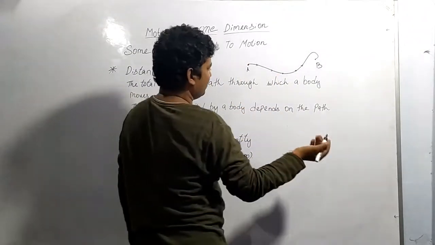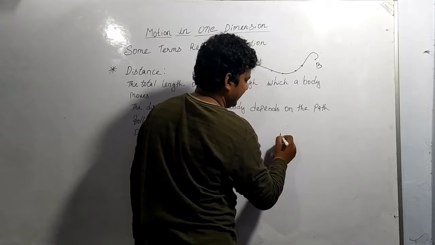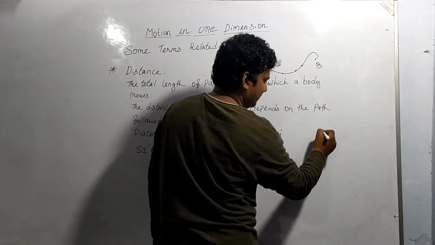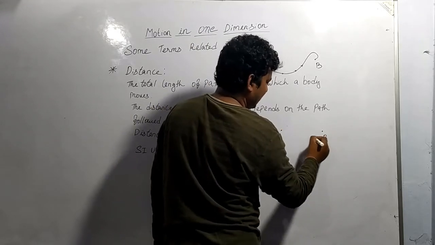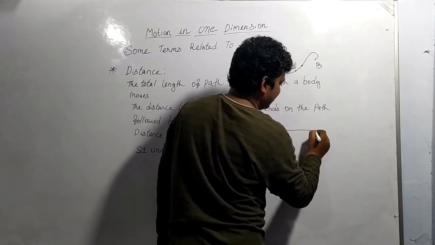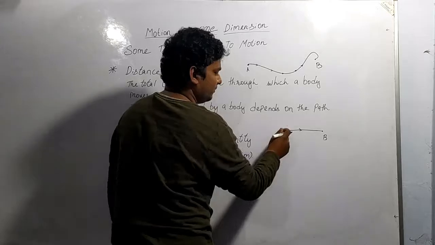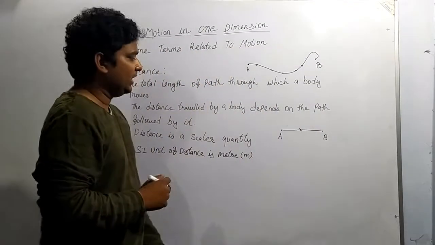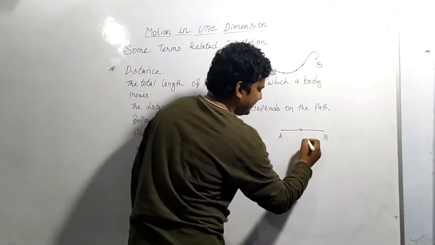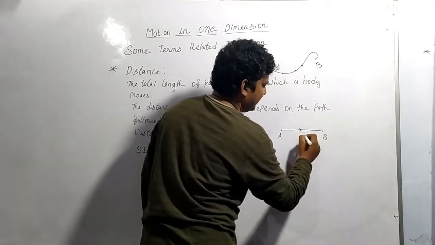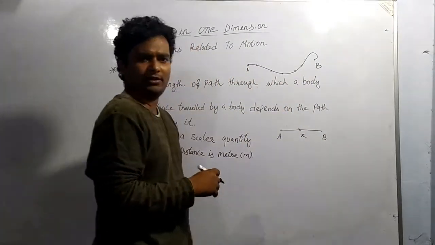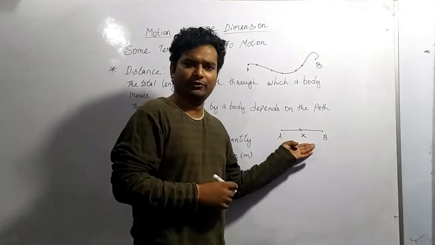And for the measurement of distance, suppose A is the point over here and B is the point over here, and the body is moving in a straight path from this point to this. Then suppose the distance between these two, AB, equals x meter, or whatever. We are taking x meter over here.